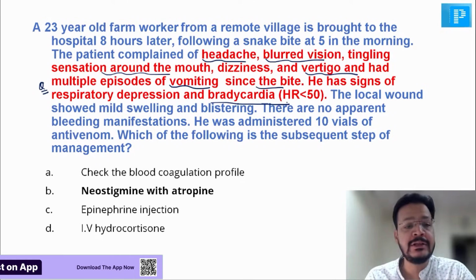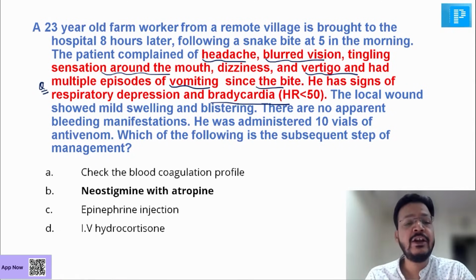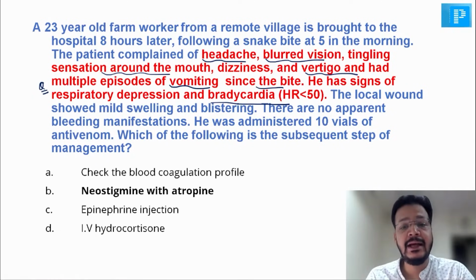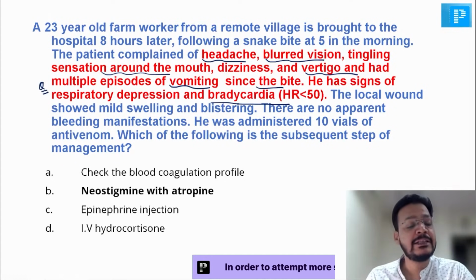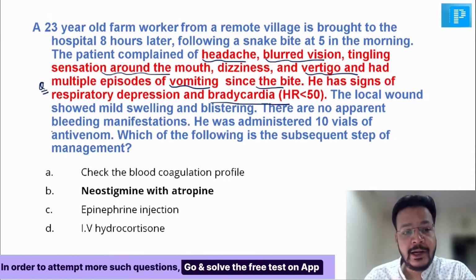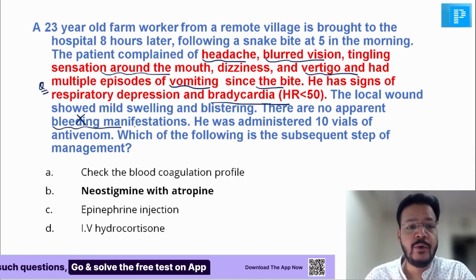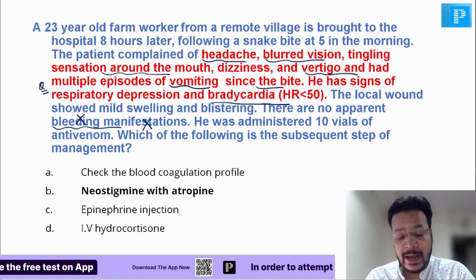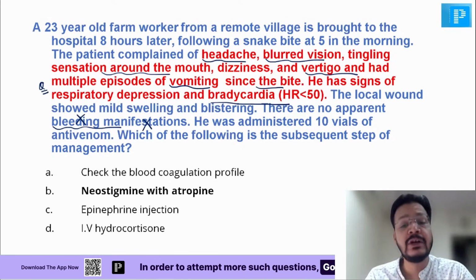Friends, concentrate on both points. There is a sign of respiratory depression and bradycardia that indicates that this particular snake poisoning causes respiratory muscle paralysis. Yes. There are no apparent bleeding manifestations. So there is no bleeding manifestation. That means viper is ruled out, beta, because viper causes bleeding.